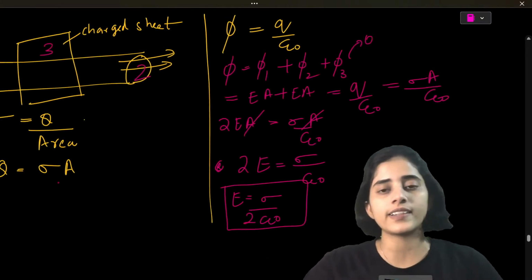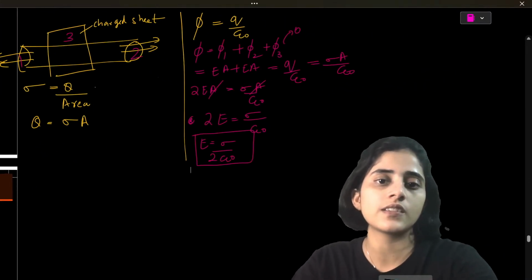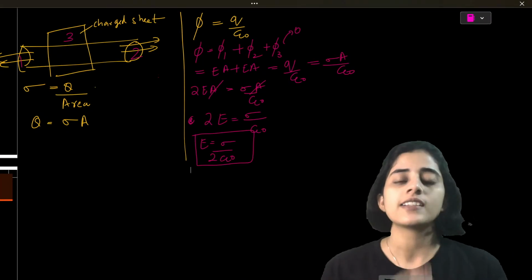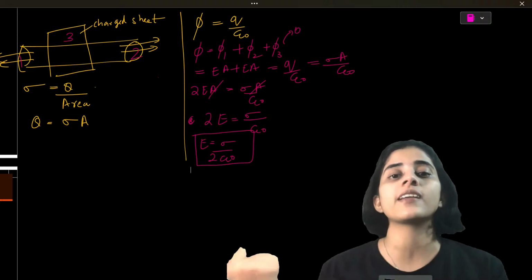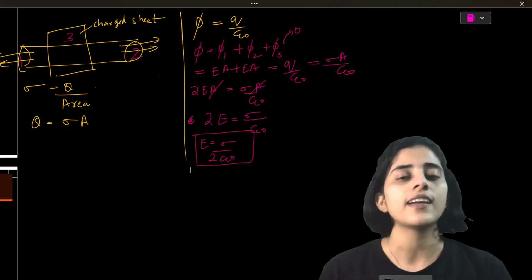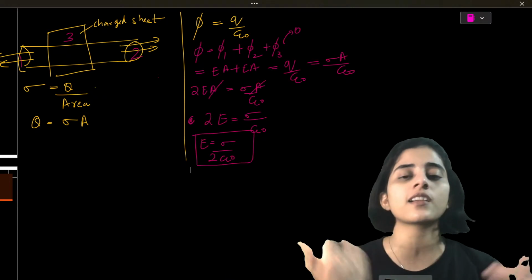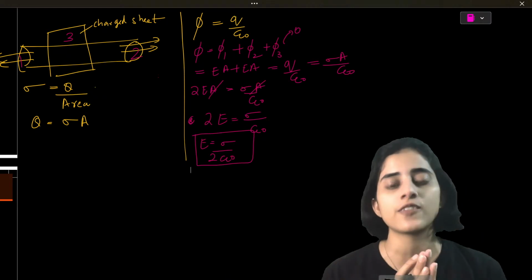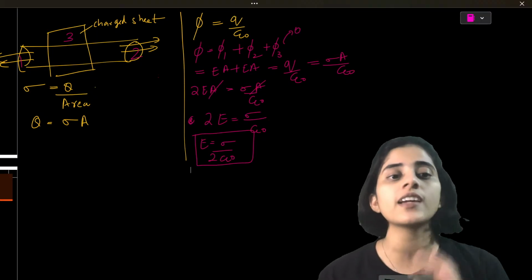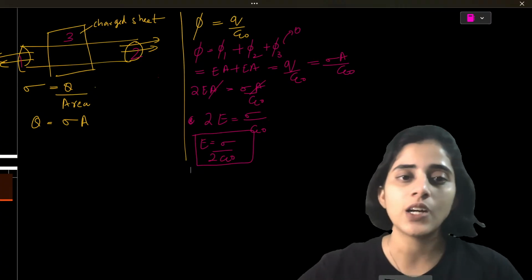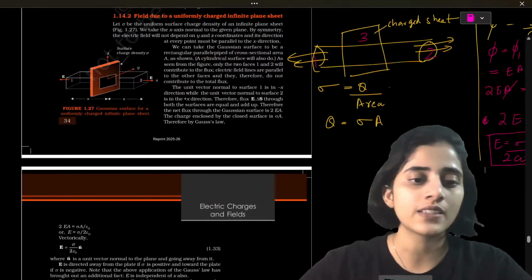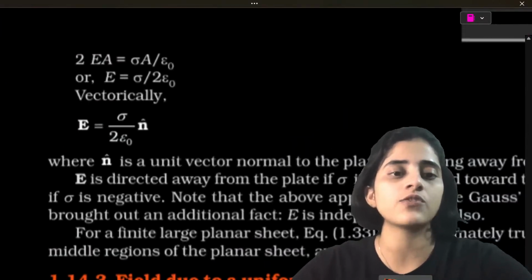You can quickly look at it. Very easy, you only have to understand the concept here. You have a sheet, and since it's a sheet, it emits electric field in both directions. So it's both outwards, so it's going to be EA plus EA. And since it's a Gaussian surface, the total electric flux should always be Q by epsilon naught. Now what is the value of Q? Here you are considering area, so you have to take sigma A. That's how you get this formula.